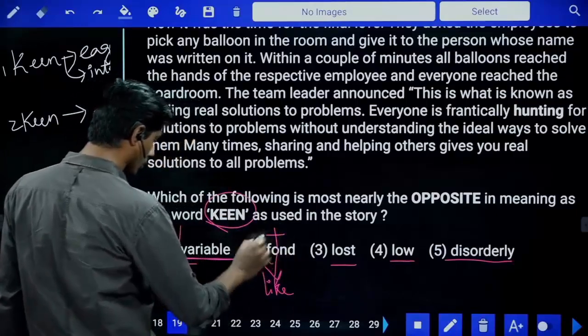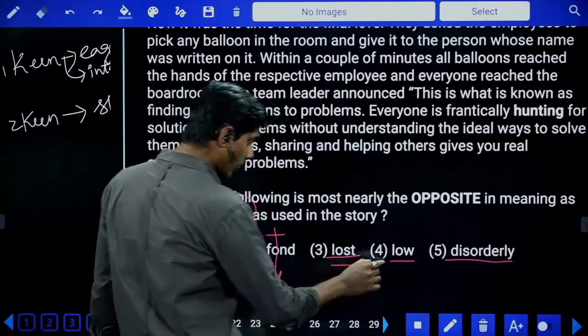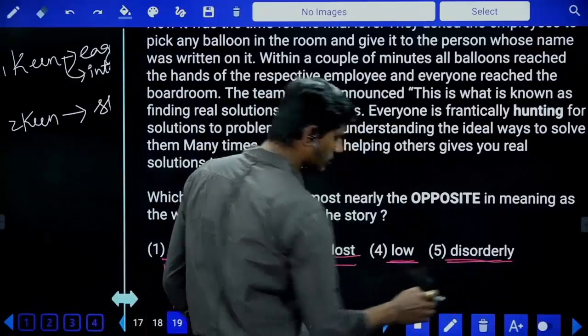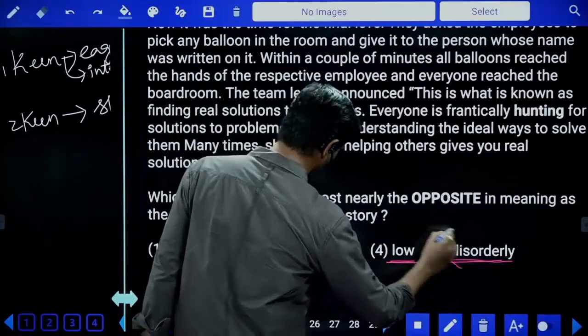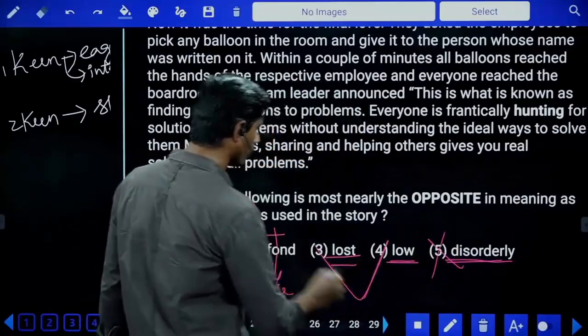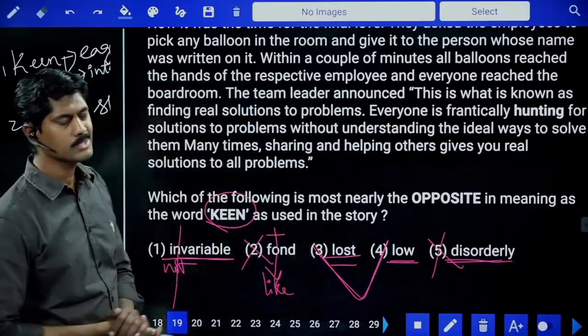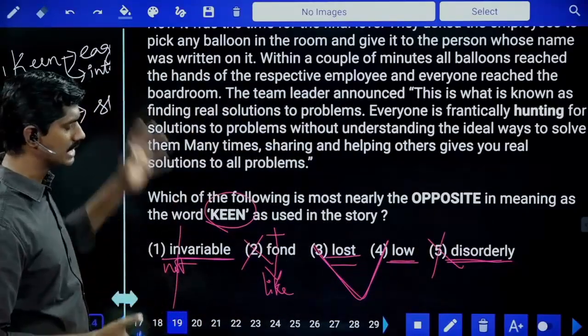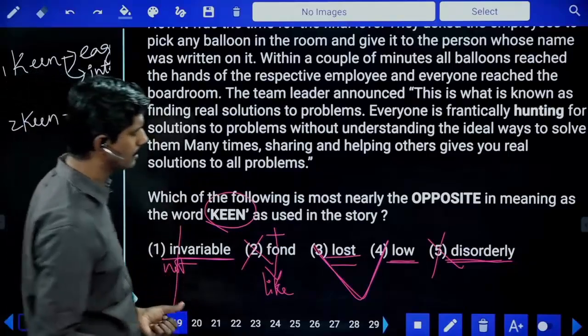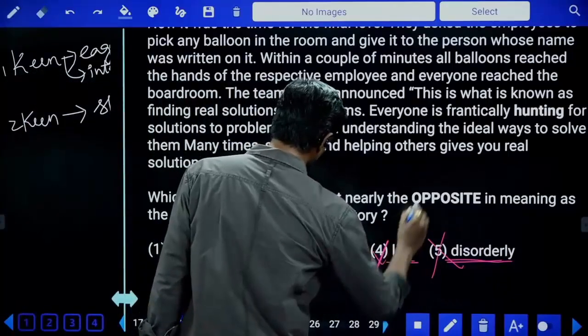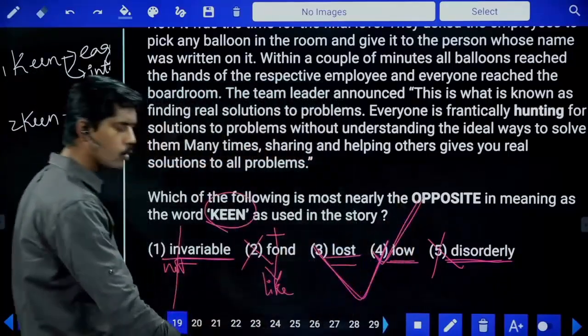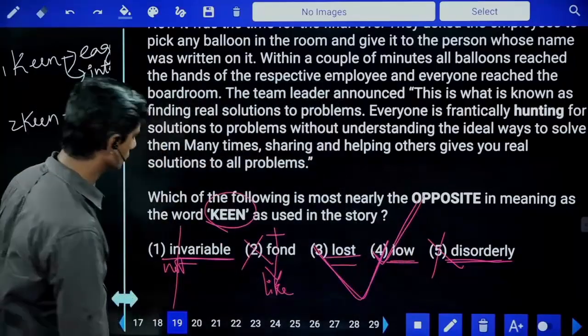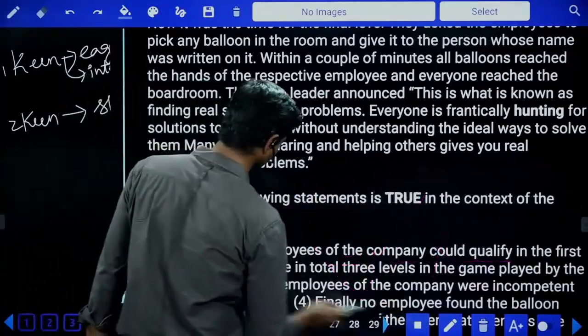This is positive, no. Lost, okay. Low, okay. Disorderly means wrong order. Wrong order is wrong. Answer 3 or 4. Now, keen enthusiasm, keen means, like I've already said, eager, full of energy, full of josh. So the option is the fourth option, low enthusiasm, not high, low, because opposite is asked.